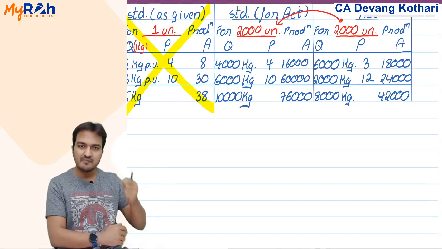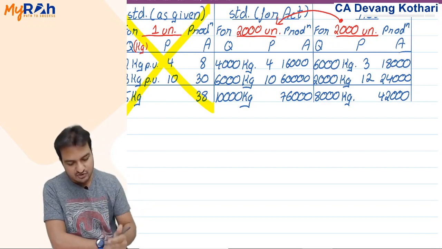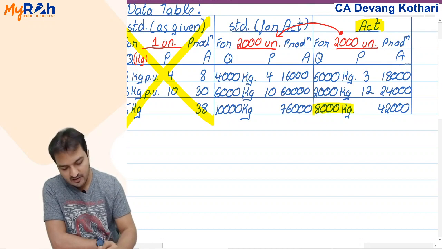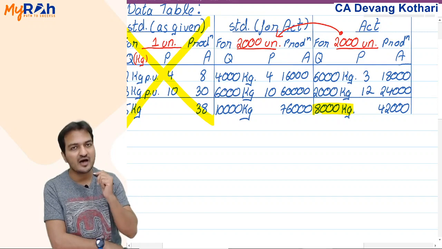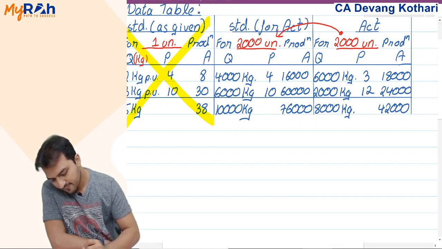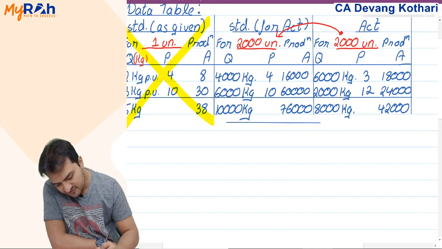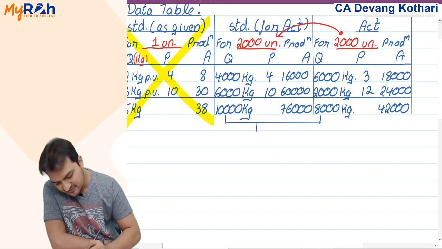I was supposed to supply a total standard of 10,000 liters of milk, but because my measuring can was fraudulent, I have actually supplied only 8,000 liters of milk. Yes, this is one of the reasons I saved cost. This is my first reason why I saved cost. I'll show that here, that I was supposed to supply 10,000 liters, but I actually supplied only 8,000 liters. So how many liters did I save?